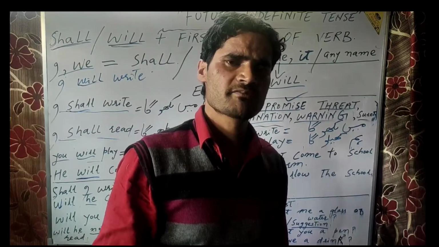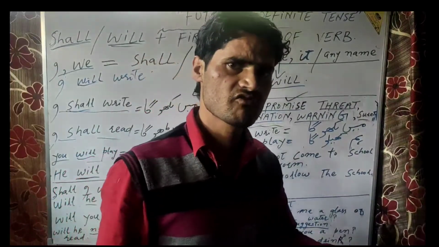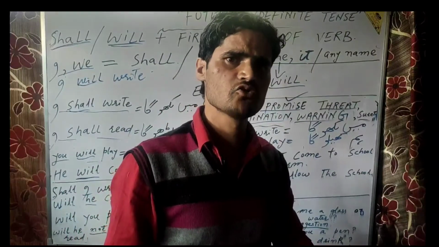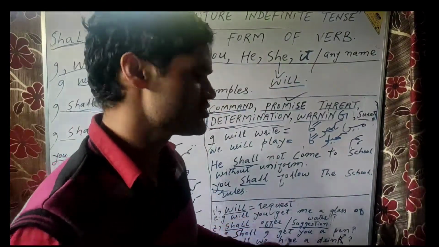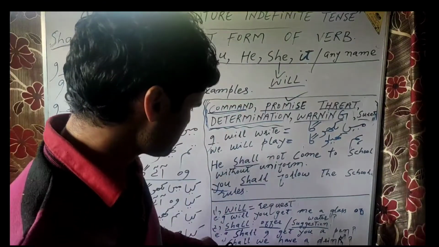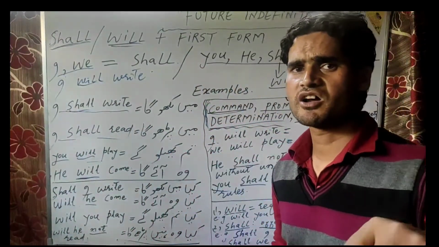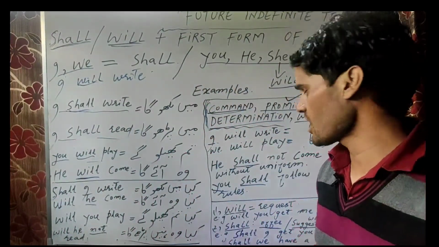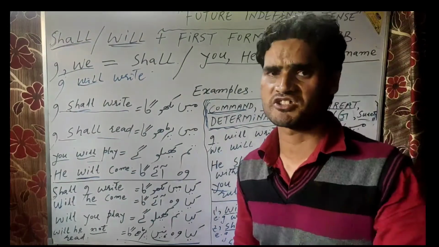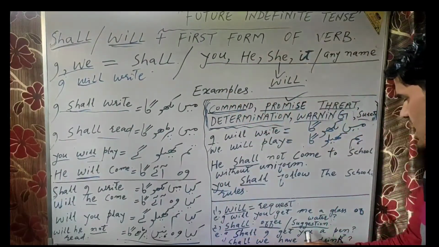Whenever you have to express the meaning of request in a sentence using the word shall or will, then you have to always choose the word will. Will is used for request. You have to bear it in mind. However, shall suggests offer. Shall represents offer. Shall is used for offering and for giving suggestion, for giving opinion. Here it is written offer and suggestion.